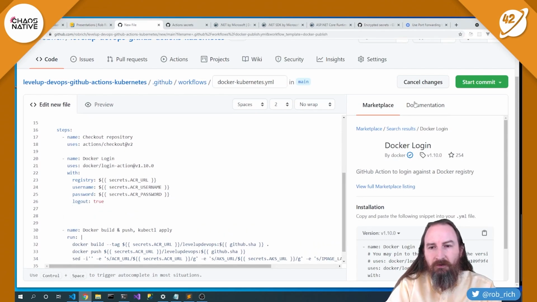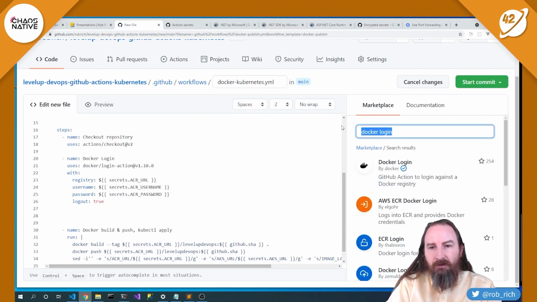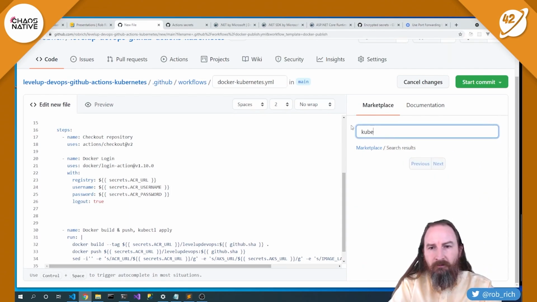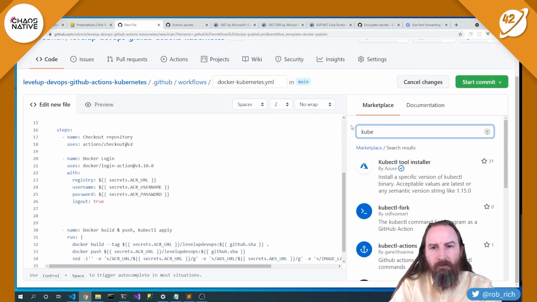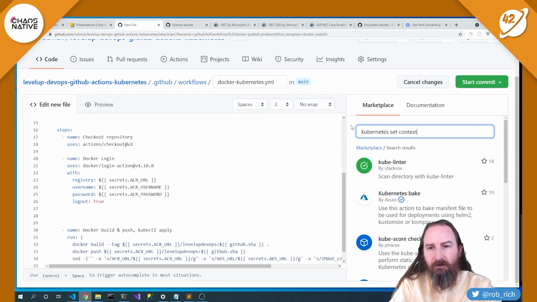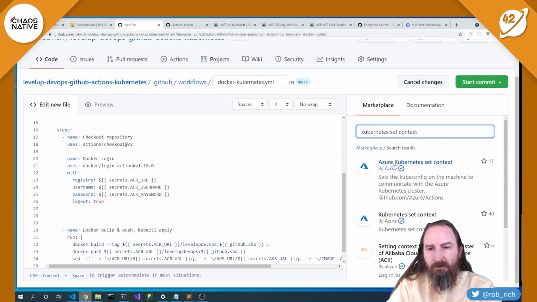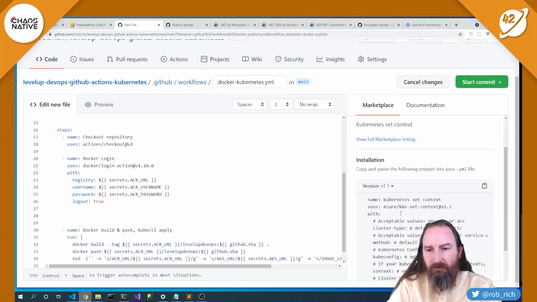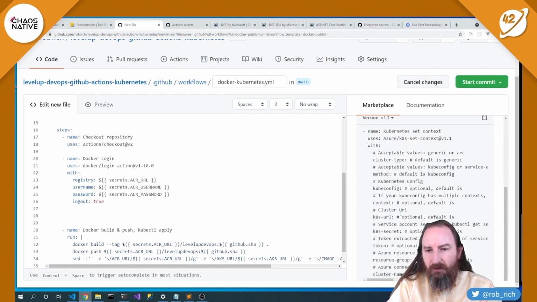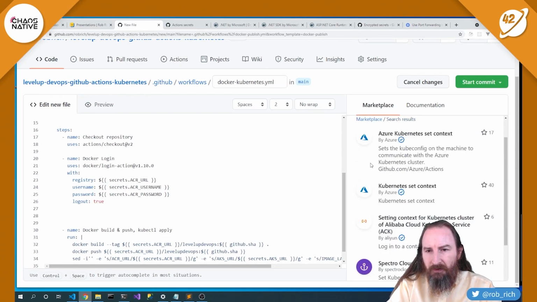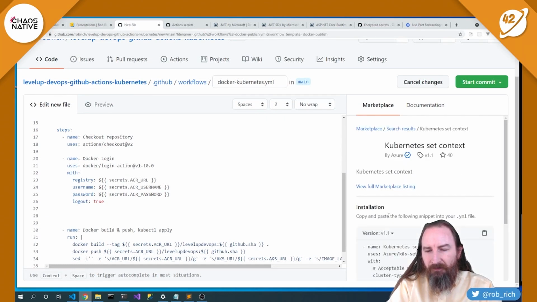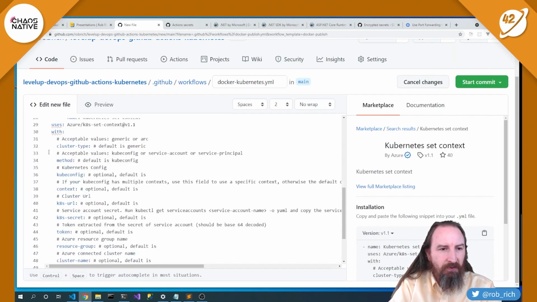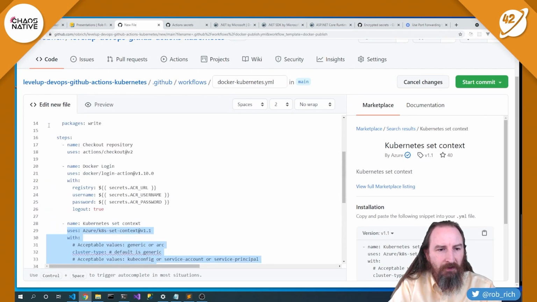So let's head back out to the marketplace and look for a Kubernetes kubectl. Nope. Kubernetes set context. There we go. Kubernetes set context. Let's go grab this one. Yeah, that'll work. Is this one the one that I'm after though? Nope. I did want that one. Here we go. I should have looked at the stars. So let's copy this one and we'll set it in place.